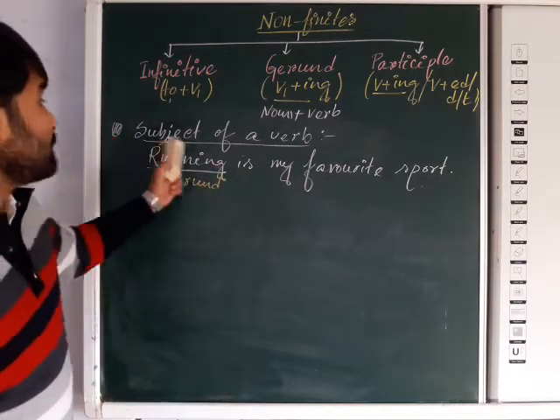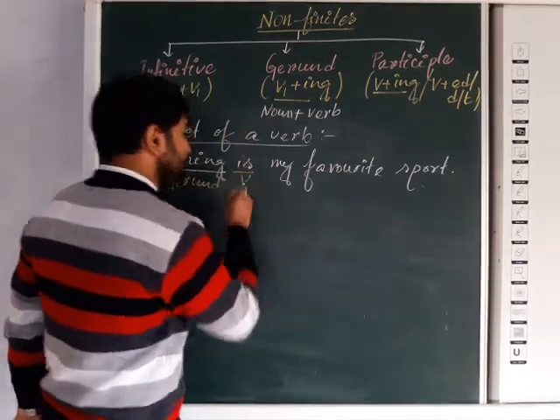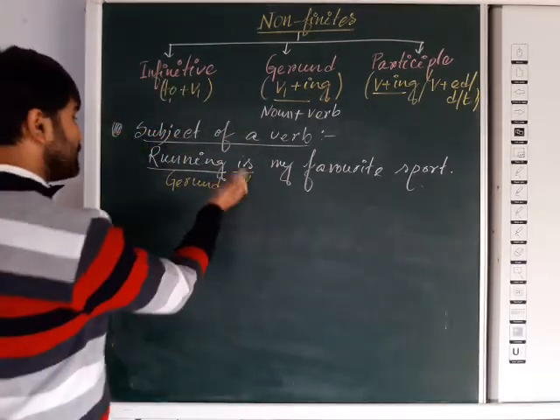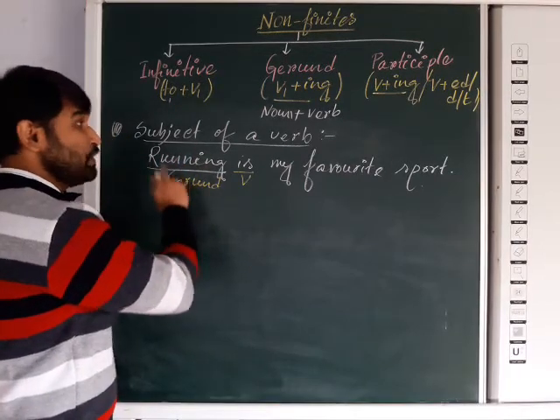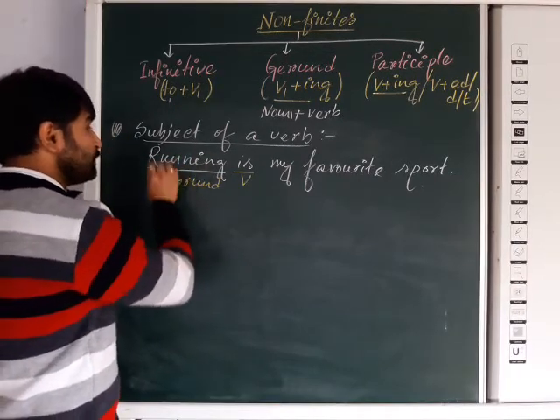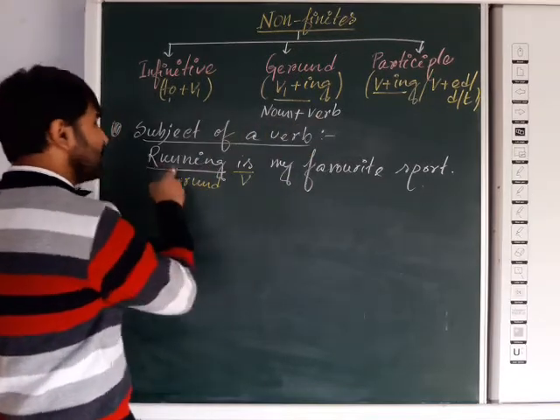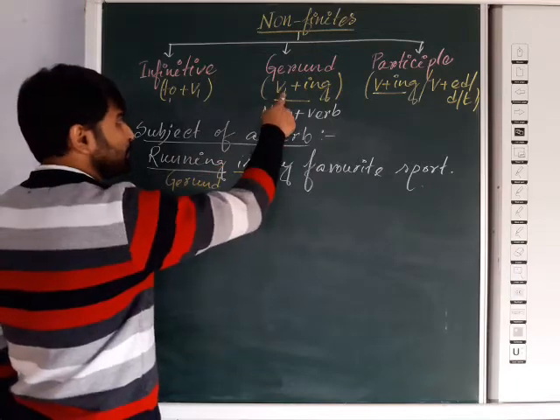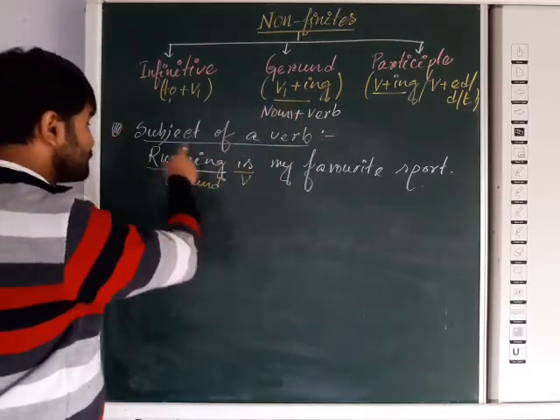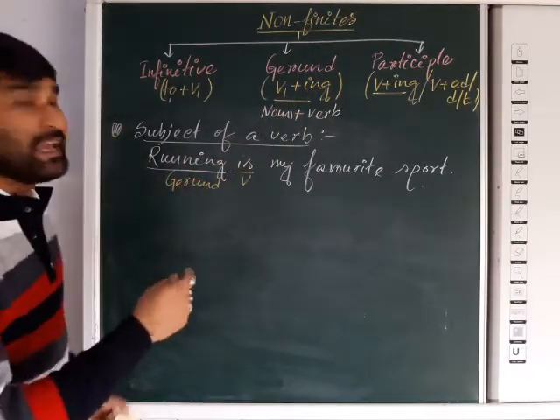Now you can see here, subject of a verb. Here the verb is "is", so "running" is used here as a noun. And even the word running has come from the verb run. That's why the form is running, run plus ing, V plus ing. So this word is acting like a noun.